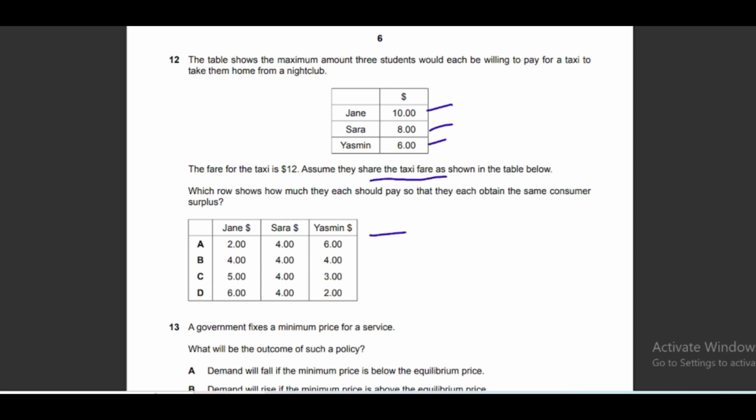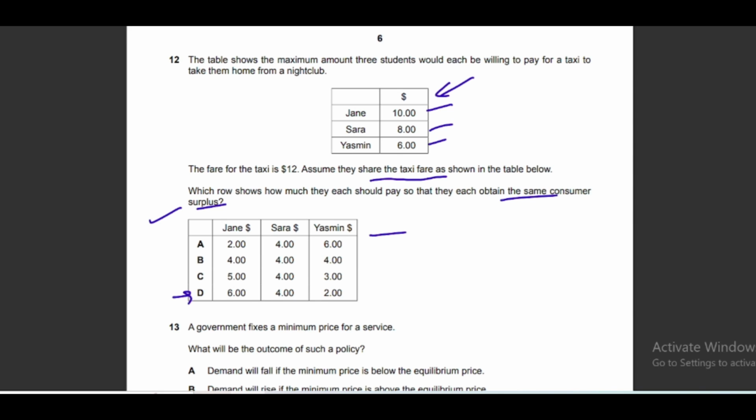This is basically the fare share they generally pay. Which row shows how much they each should pay so that they each obtain the same consumer surplus? Consumer surplus, as I told you, is the difference between market price and the price the consumer is willing to pay. So these are the prices consumers are willing to pay, and these are the actual prices they should pay. So what price should they pay so that all of them get the same consumer surplus?